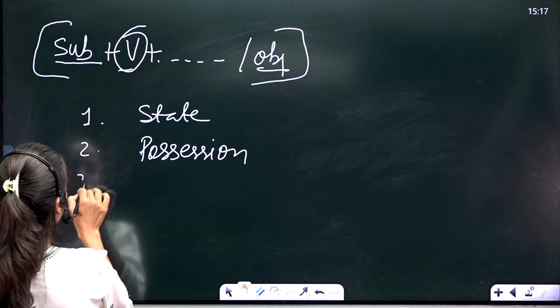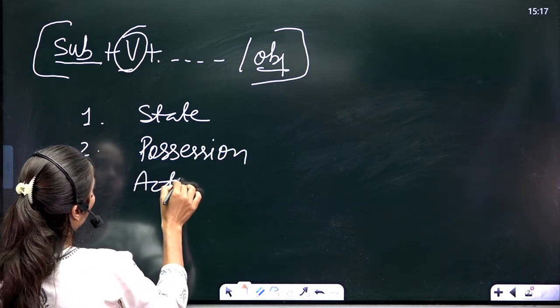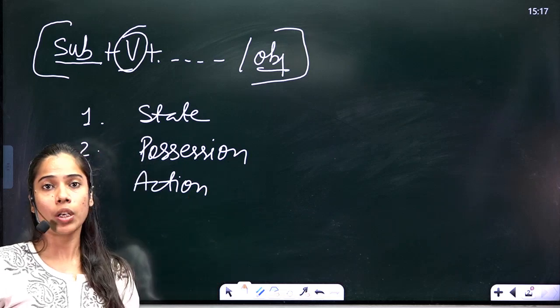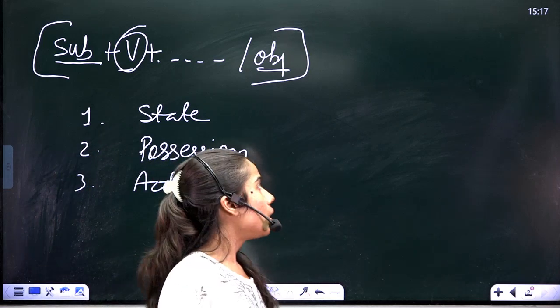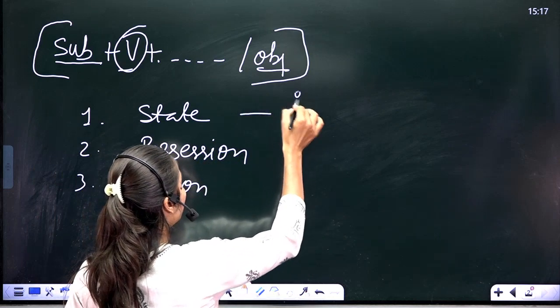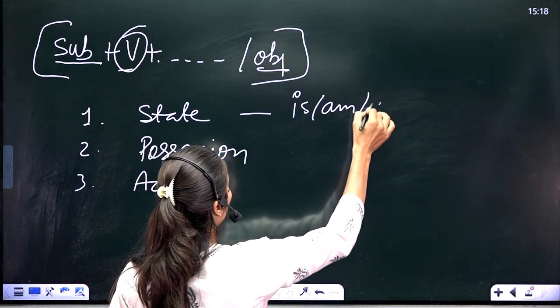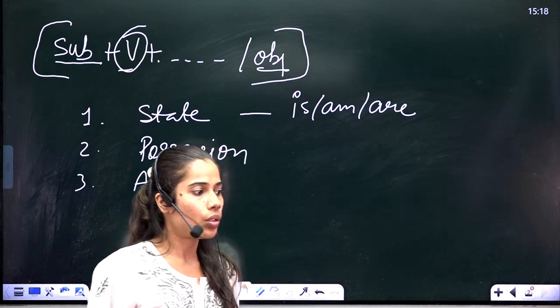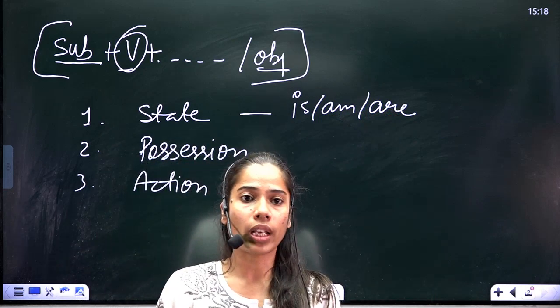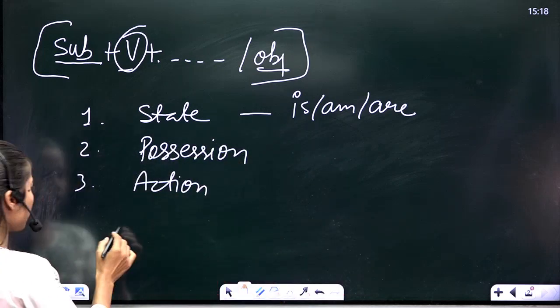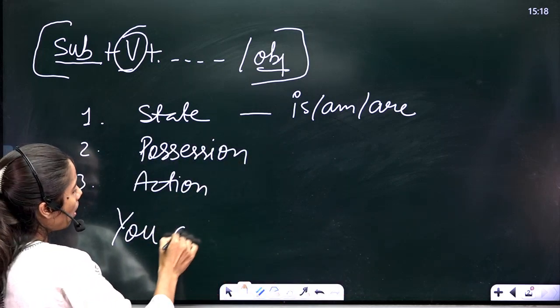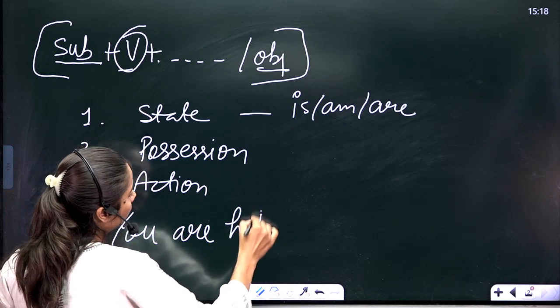Third, shows action. Now, the point is that what kind of sentences are of state, position and action? You must be aware of the verbs is, am, are, right? So, when you use sentences with is and are, you must have seen some sentences like "you are helpful".